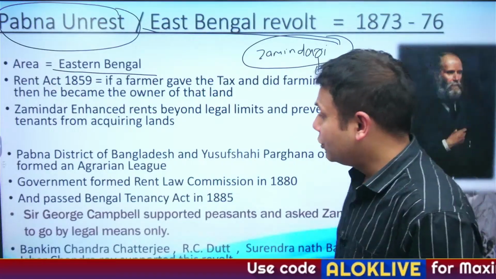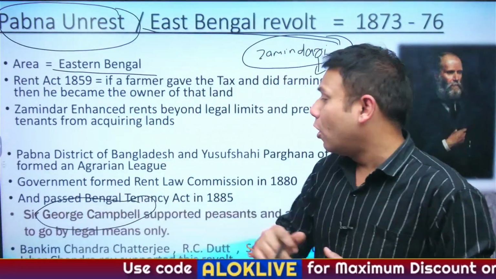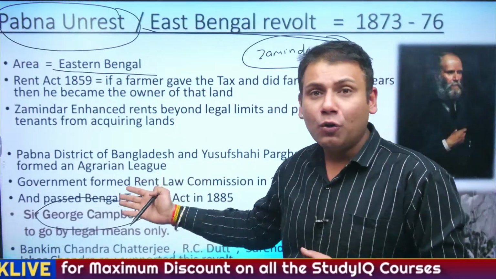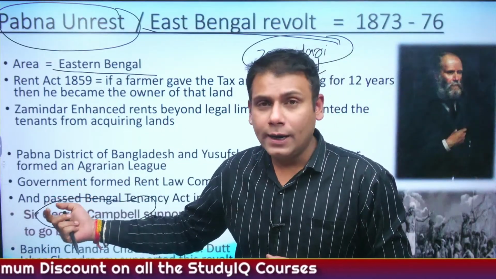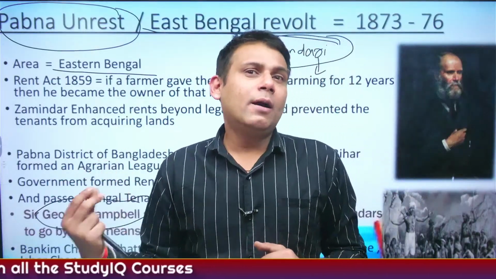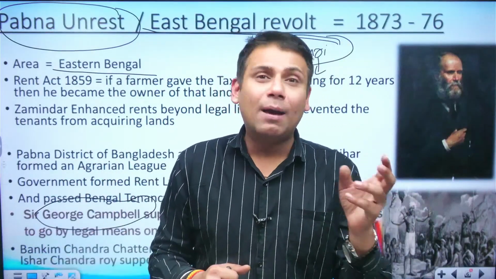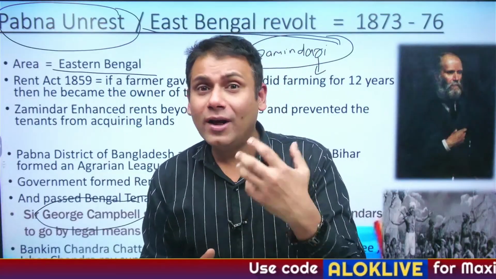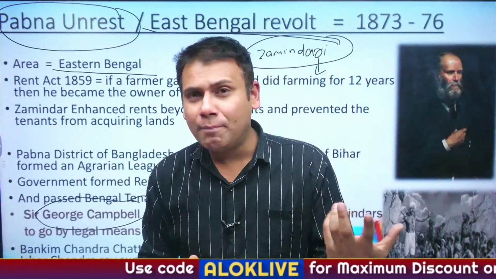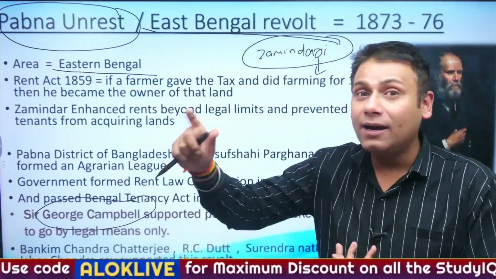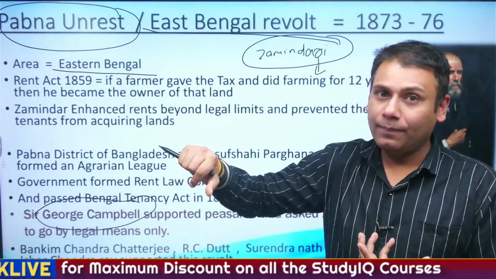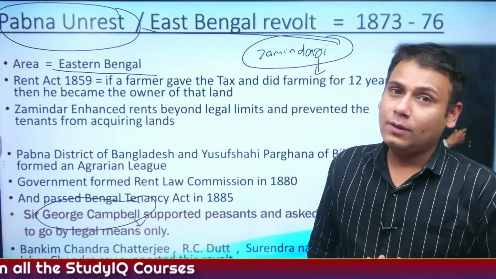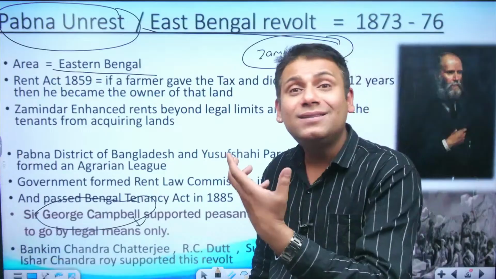Finally, there was a British officer whose name was Sir George Campbell. Sir George Campbell is also related to famine commissions. Correct? There were various famine commissions that came to India, like the George Campbell Committee, Strachey Commission, John Woodhead Commission, Anthony MacDonald Commission. All these are related to famines in India. Correct? So one among them was the Sir George Campbell Committee. It was a committee related to famines in India.